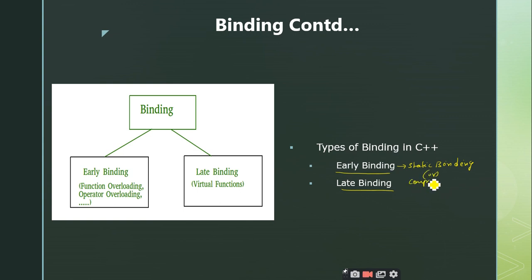Compile time binding. So the late binding is also called dynamic binding. What is the other name for dynamic binding? Runtime binding. So these are the various terms.